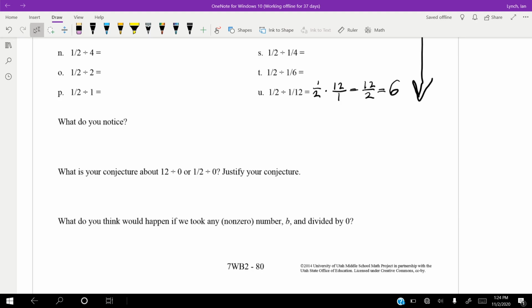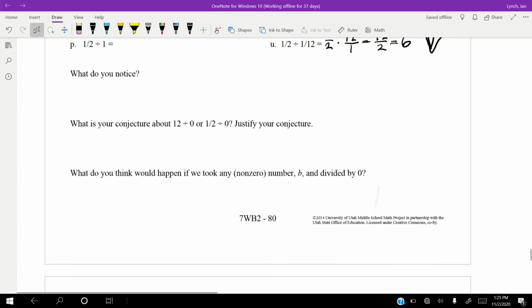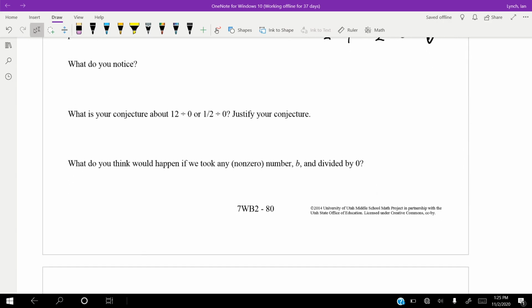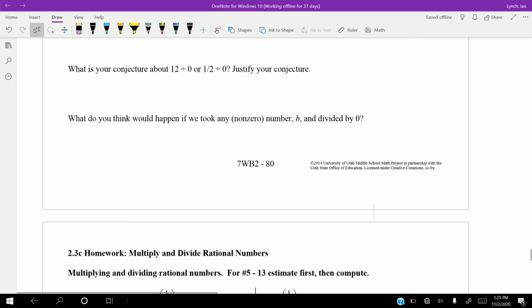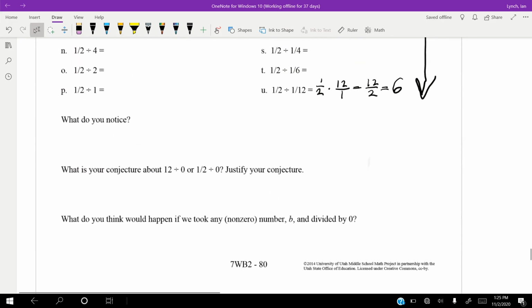We call it undefined, but really it is infinite. We don't know exactly what it is, but we know that it is infinite in nature. If we take any number and divide it by 0, we are going to reach that undefined value, whatever we want to call infinity. But we call it undefined because there's no way to truly define it. We say infinity, but infinity is a concept. Infinity is not a number. It's a really cool concept, but we can't ever reach that specific number.